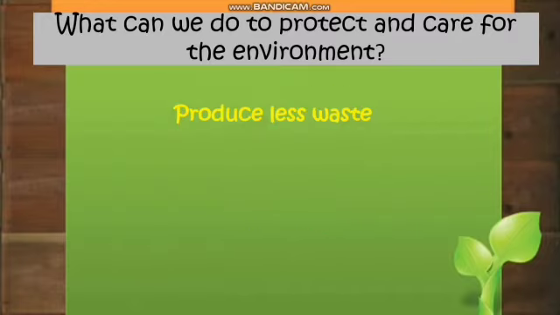And then the third way, what can we do to protect our environment? Produce less waste. It means we reduce the waste. Kita mengurangi sampah. How, teacher? How to reduce the waste? Of course, one of the ways, we choose the product. We use the product that can be used more than one time, that can be used again. It means you can reduce the waste.